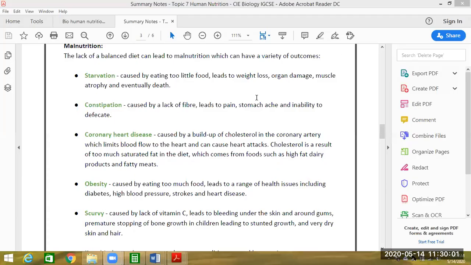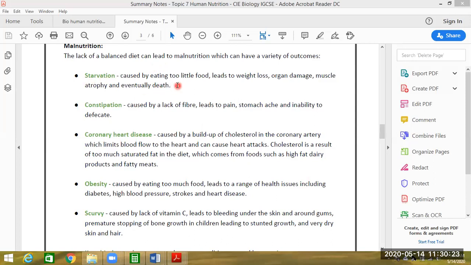Malnutrition is the lack of a balanced diet, which can lead to a variety of outcomes. If we are not taking a balanced diet, it may lead to malnutrition, and it has different effects. Number one is starvation.